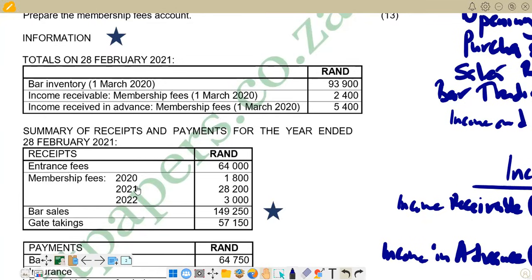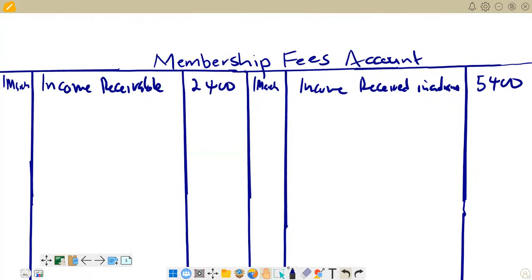So we are going to the credit side of the membership fees account and we enter all these amounts that have been received: 1,800, 20,200, 20,000. So we go there. And then we are supposed to say bank for 2020, the one that was received for the period of 2020. So this one, these are membership fees for 2020 that we are receiving in the current period of 2021. So the amount is 1,800.